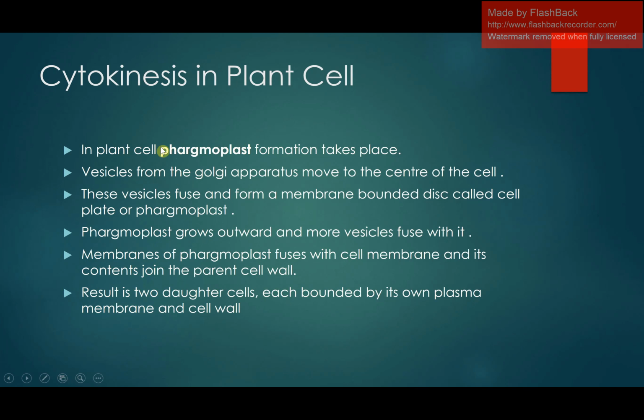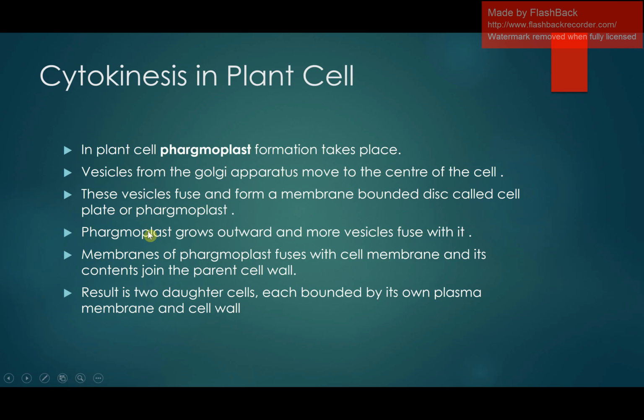Now we have to understand what a phragmoplast is. Phragmoplast is basically formed when the vesicles from the Golgi apparatus move to the center of the cell, which was actually the region where the metaphase plate formation took place. This is the region where vesicles from the Golgi apparatus will move. Then in the next phase, these vesicles fuse together and form a membrane-bounded disc, which is also known as the cell plate or phragmoplast.